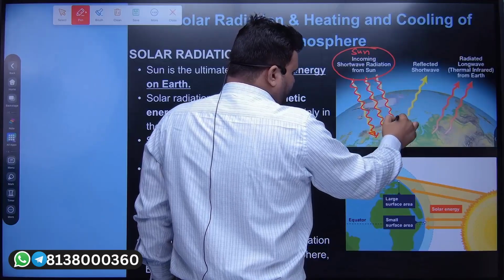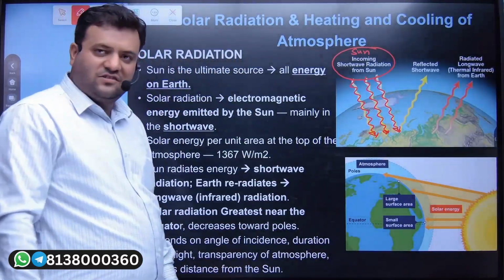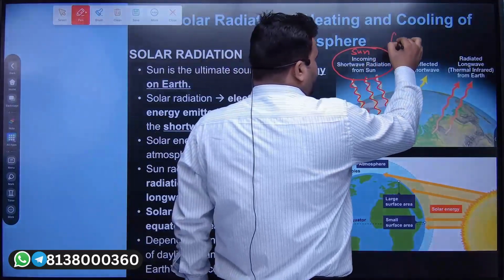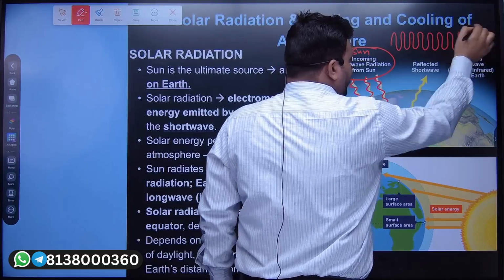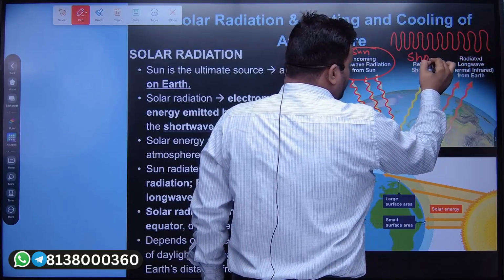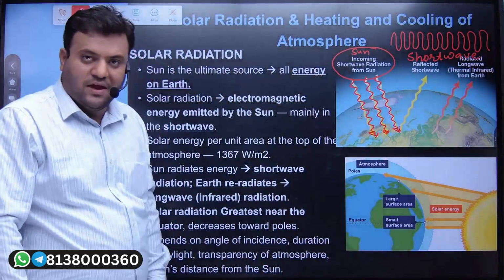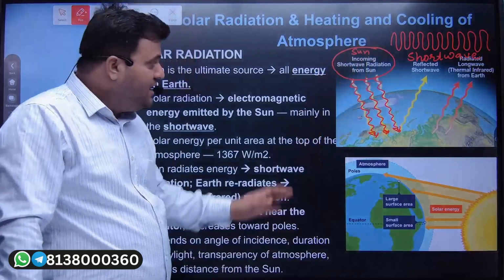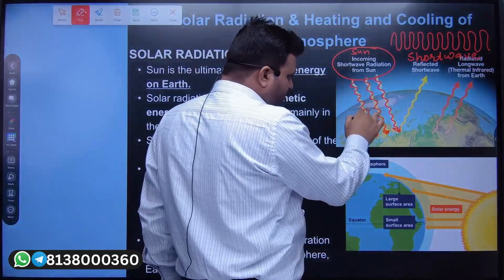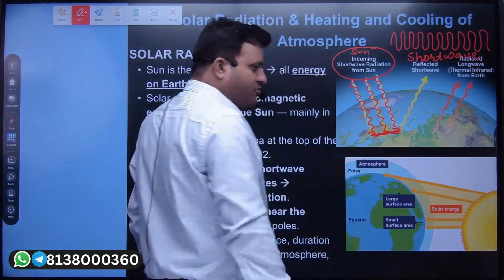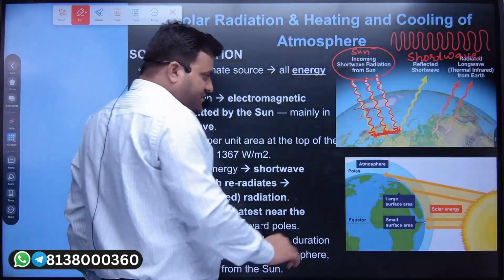See, the sunlight which is coming on our Earth's surface, that sunlight is comprised of high energy. So it is being called short wave radiation. It is called insolation, incoming solar radiation. If we have short wave radiation on our Earth's surface, what will happen? Our Earth's surface is going to absorb it.